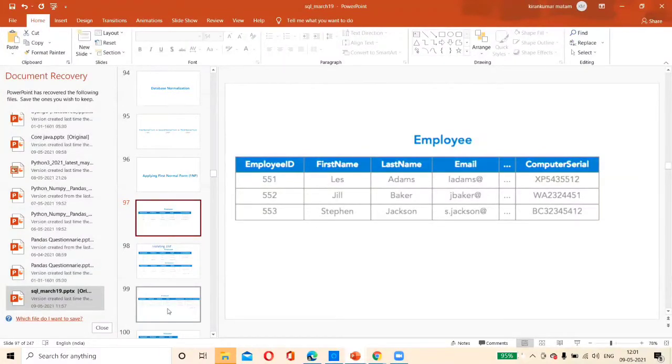Let us take a live scenario. He has been assigned a system, but the company has been moving to mobile also, so he has been assigned another mobile.